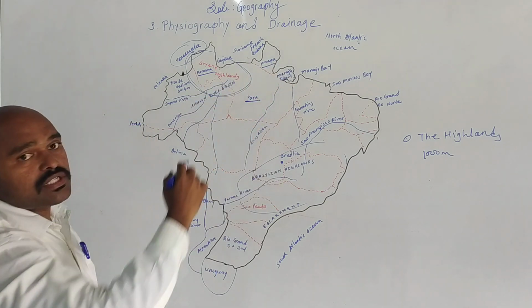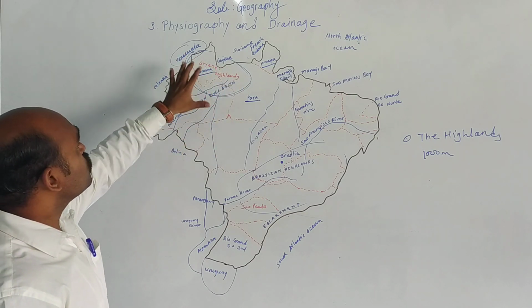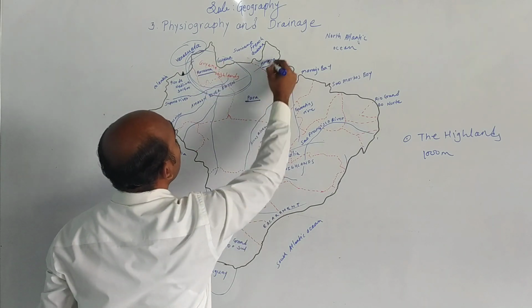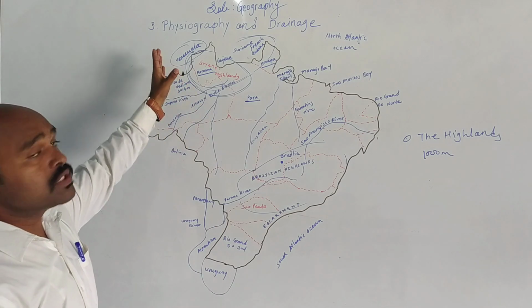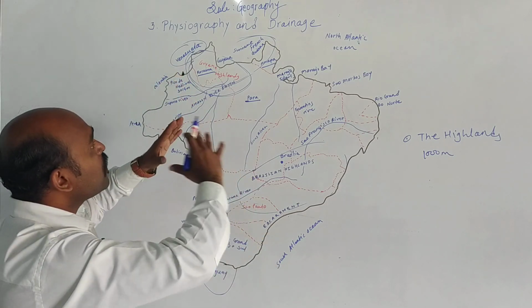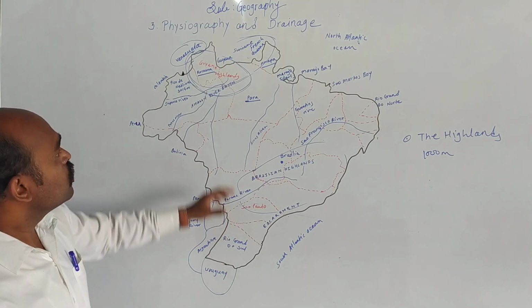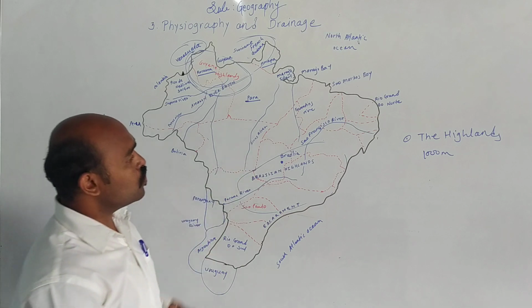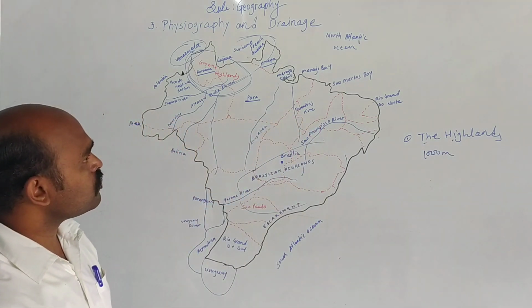Also, this Guiana Highland spreads from Venezuela to French Guiana. So these are the 2 main highlands which we are discussing.